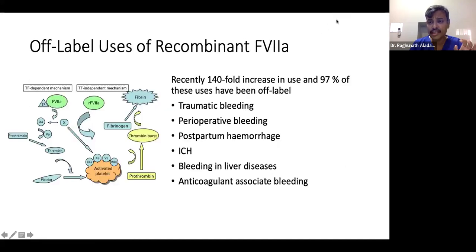But there is a 140-fold increase in the use of factor 7A, and 97% of this use is off-label. Off-label means it is not FDA approved. Traumatic bleeding, yes, we are using it. Perioperative bleeding, yes. Postpartum hemorrhage, it works. ICH, there is some evidence, but recent studies have shown a risk of ischemia. Also bleeding in liver disease and anticoagulant-associated bleeding. These are all off-label uses; no guideline says to use factor 7A straight away. If you don't have any other option, when all options are finished, then we can consider factor 7A.